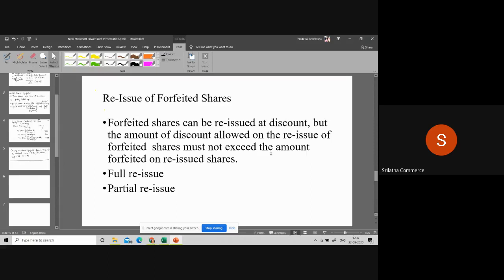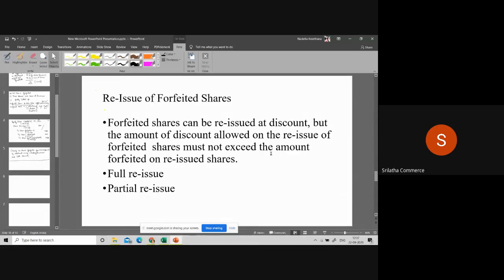So whatever discount we have given, that discount is to be shown under the share forfeiture account. And whatever discount is given, the discount amount should not exceed the amount which we received on the forfeited shares.